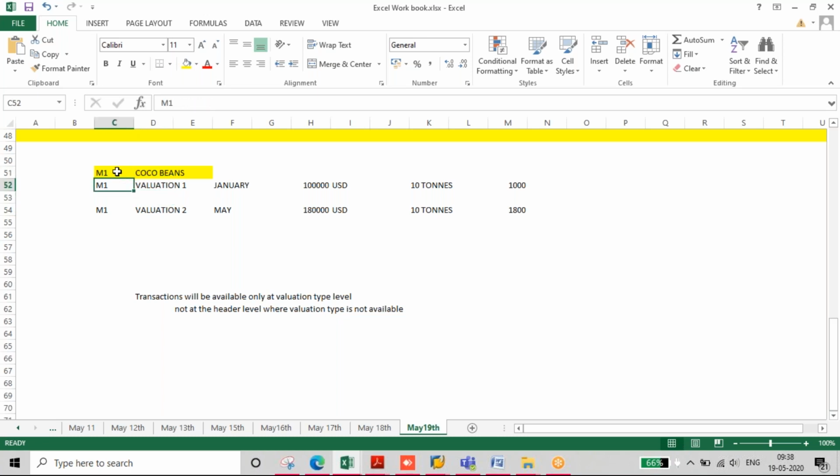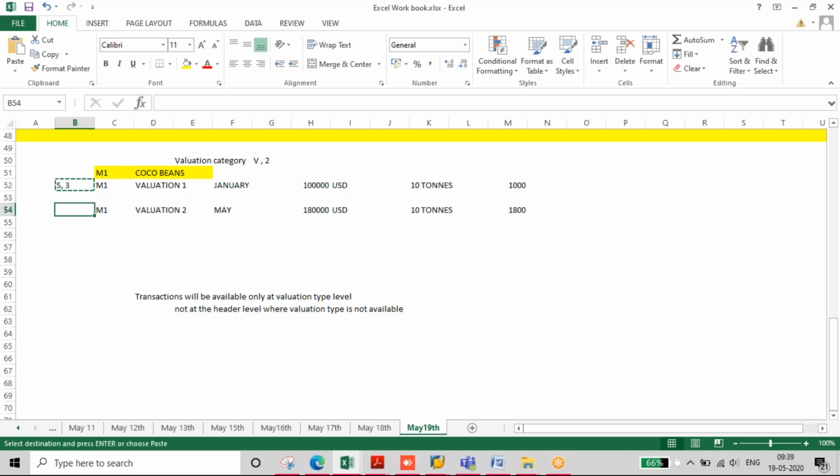Yeah, in the header level, we don't keep any valuation types. We keep only valuation category. Valuation category we keep, and it is V and the price control combinations are V and 2. At child level, we keep valuation type, and price controls are S and 3.